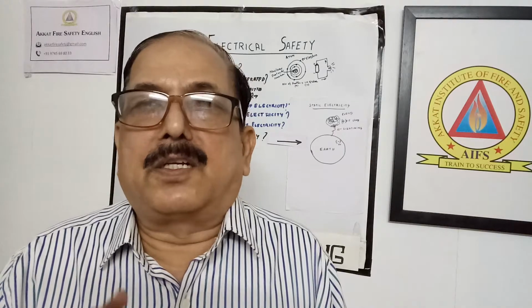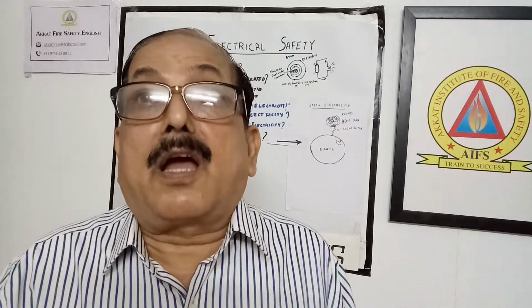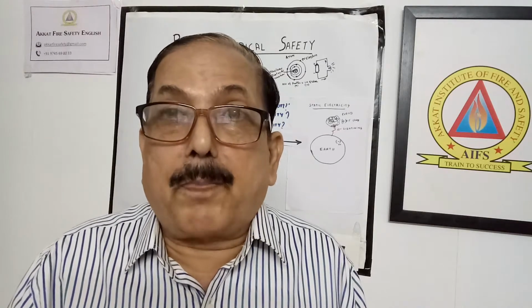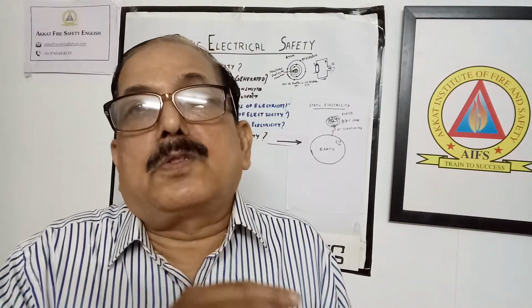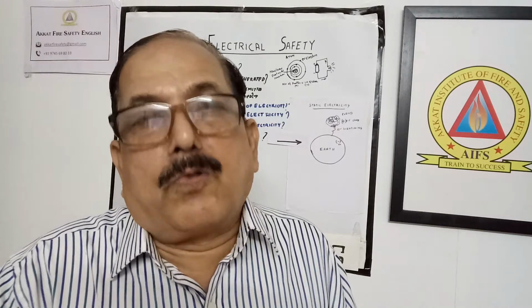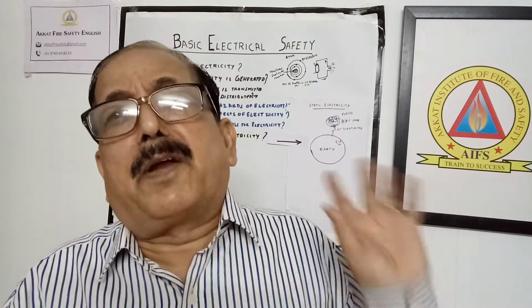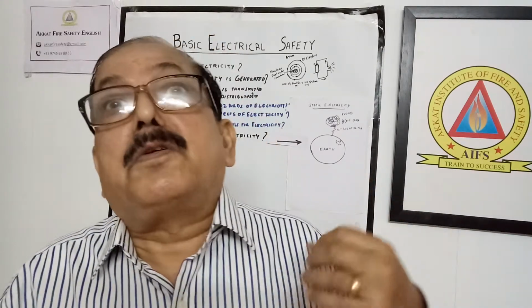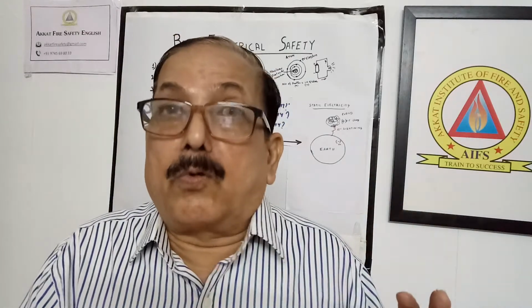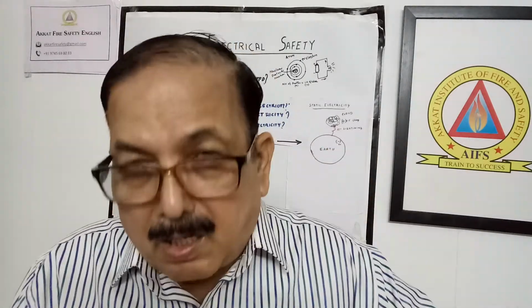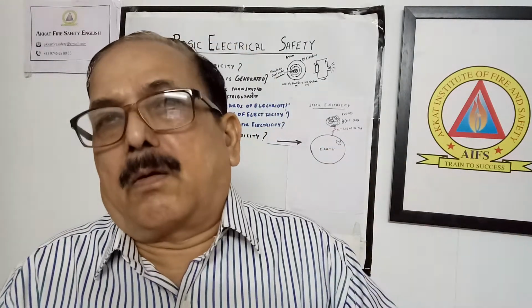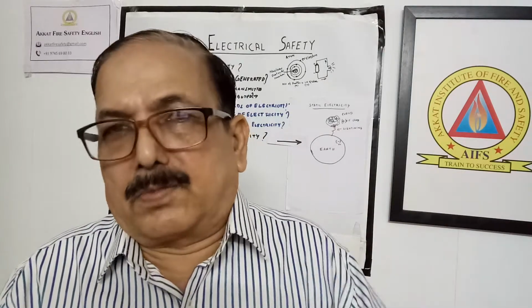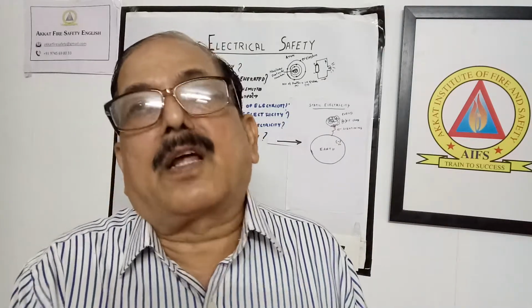So any element is electrically neutral. But it can get a positive charge or a negative charge. How does this happen? The electrons revolving in the outer orbit can easily be liberated. Liberated means it can be separated from its own orbit. Then it can go to other atoms and start revolving around the other atom.